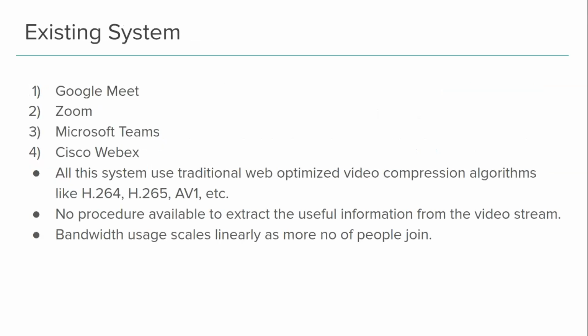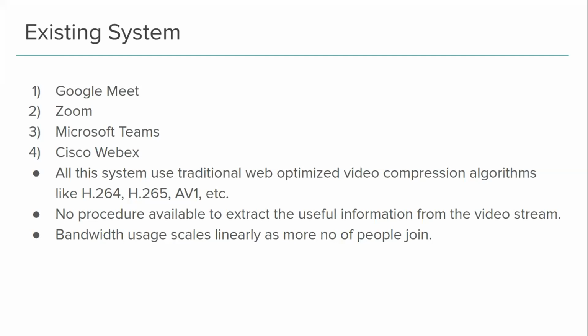Some of the famous existing systems, as you all must be aware, include Google Meet, Zoom, Skype, and Cisco WebEx. All these systems use very similar traditional compression algorithms, such as H.264 and H.265. For example, in H.264, a video stream is given as an input. It is transformed, then encoded, and then either transmitted or stored, after which it is decoded, and then inverse transformation takes place, and finally it is given as an output stream after it has been reconstructed.